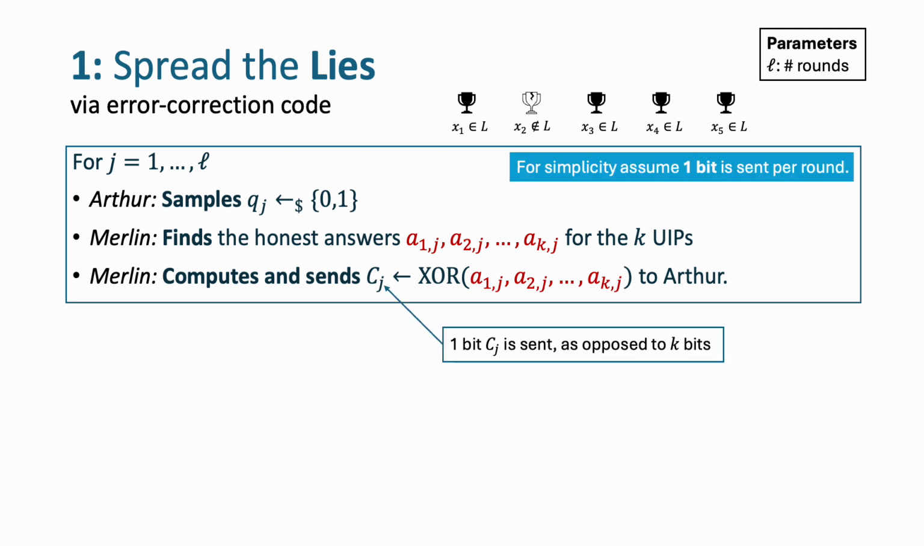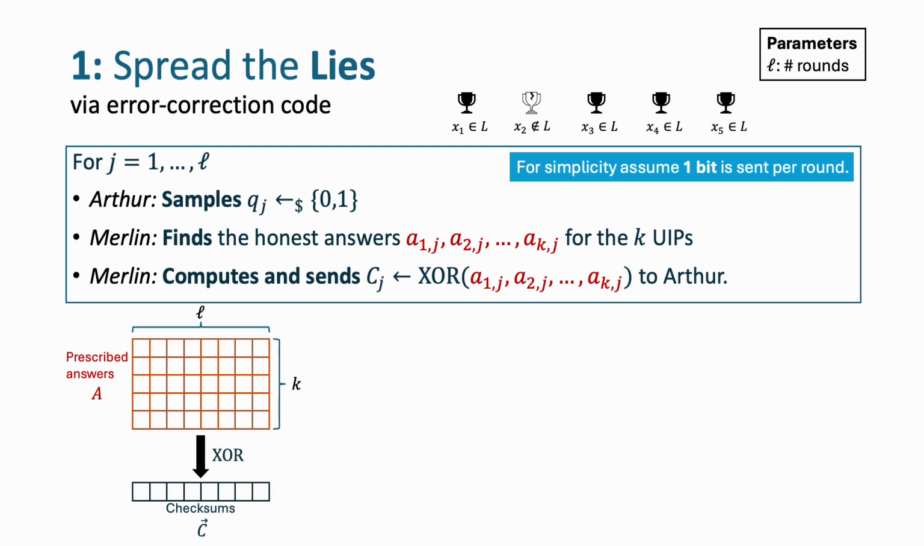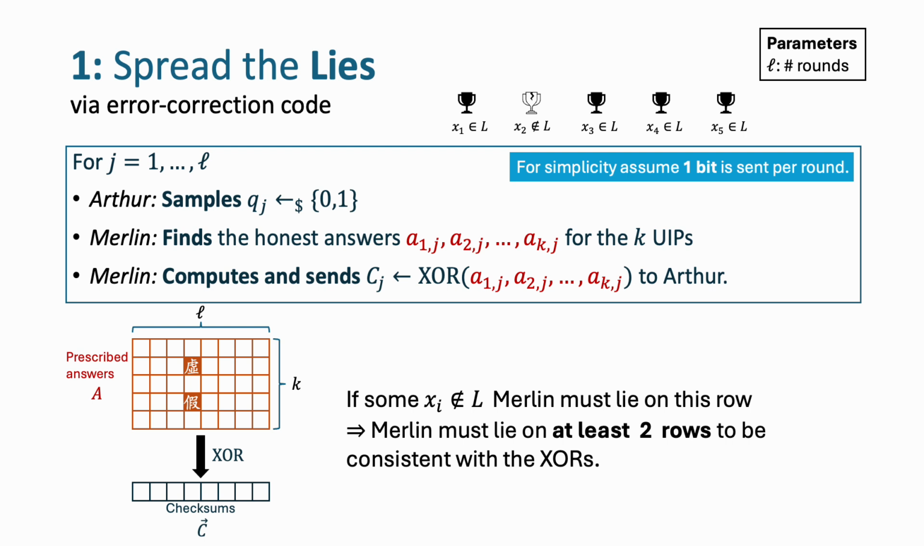So instead of k bits being sent, there's only one bit that is sent. For simplicity, we are assuming one bit per round here. This is a pictorial diagram showing what Merlin is doing. And if there's some false claim, Merlin must be lying on some row, otherwise it will be rejected if it follows the honest strategy. However, because of the error correction of the checksum, to be consistent with the checksum that Merlin sent previously, it must also be lying on another row.